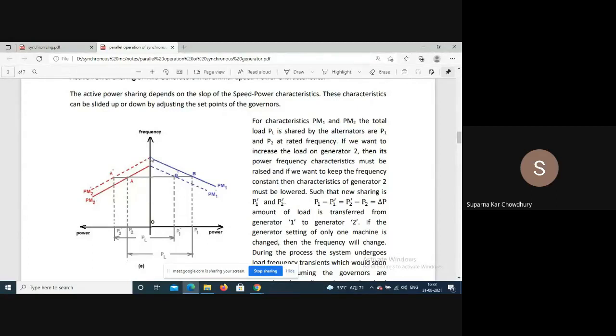Now say initially these two have characteristics like this, and they are supplying a load PL, which is equal to AB. So the output of generator 1 is this amount, output of generator 2 is this amount, not sharing equally.